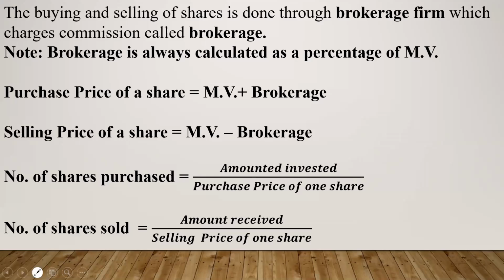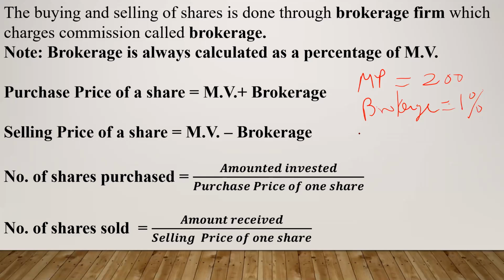Let me explain this with the help of one simple example. Suppose the market price or market value of a share is 200 today, and I want to buy that share. But I also have to give the commission or the brokerage. As I told you, brokerage is always expressed as a percentage of market value. So brokerage is, say, 1%. What is the meaning of brokerage 1%? It is 1% of the market price or the market value.